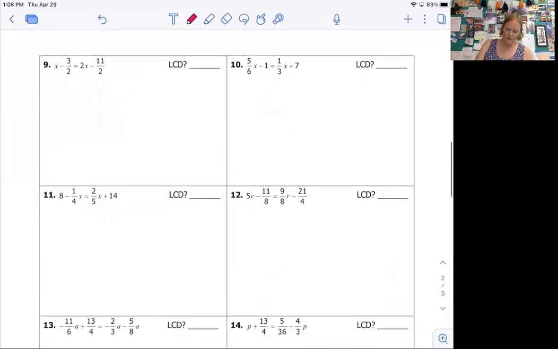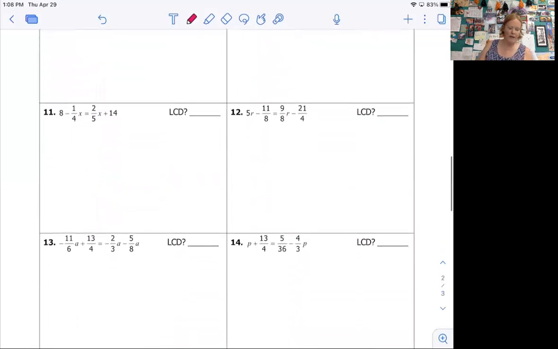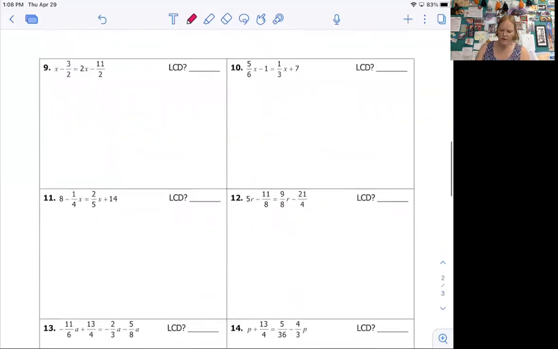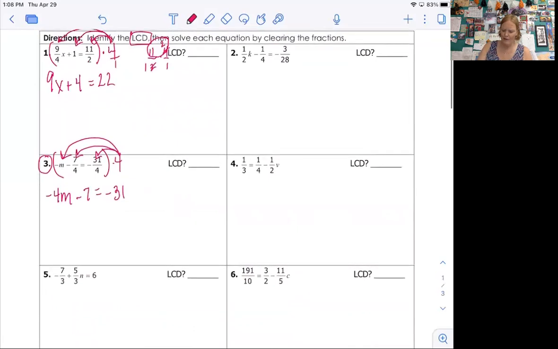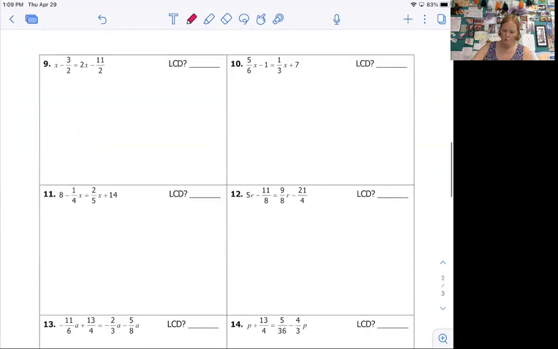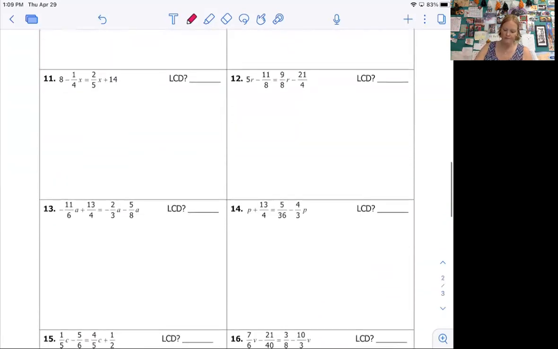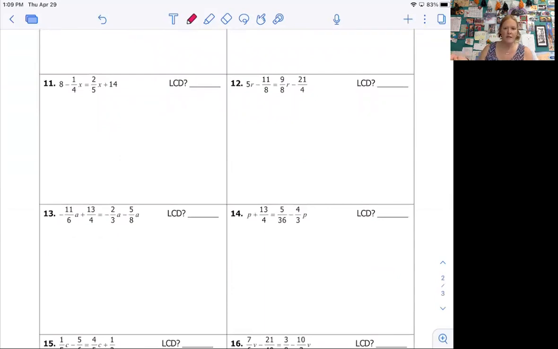Okay, let's skip then to the backside. I want to look at some ones that are a little bit harder. I want to look at number 11. Oh, and notice off to the side, it said the least common denominator. You can put that there if you want. Not a big deal, as long as you showed that you multiplied, then we're good. Okay, so number 11. 4 and 5. Least common denominator is 20. So we're going to multiply everything by 20.